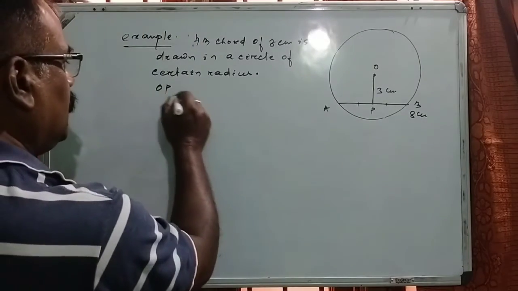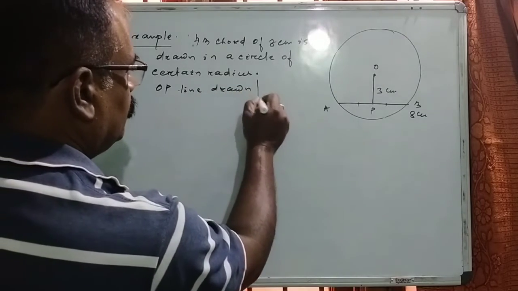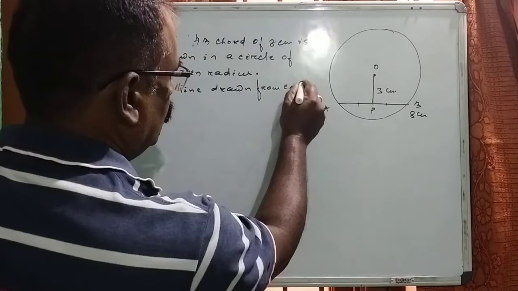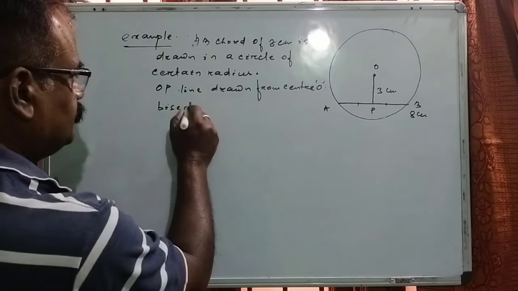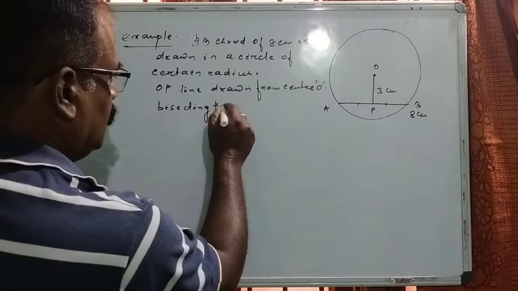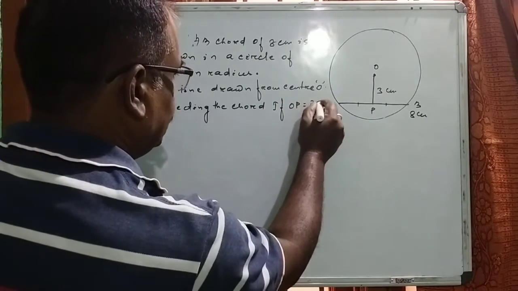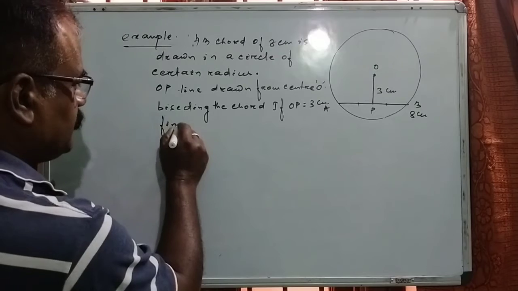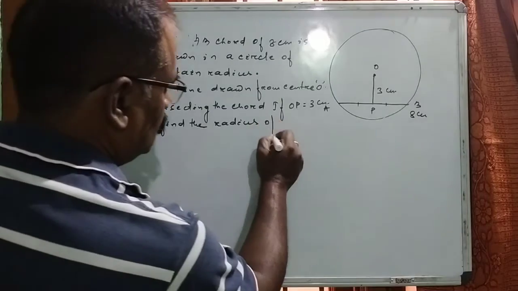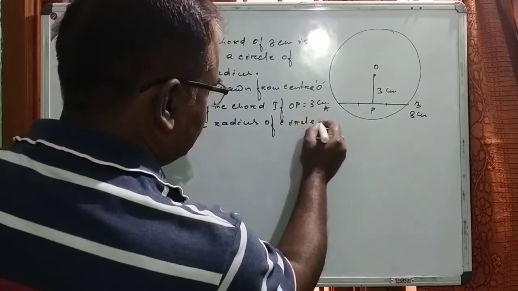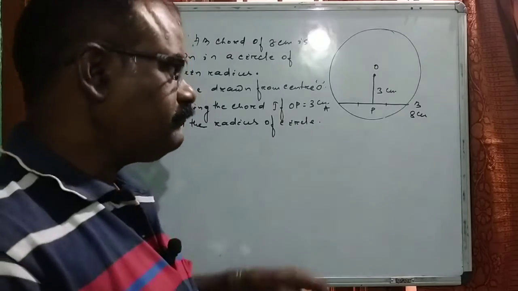OP is a line drawn from the center O, bisecting the chord. If OP is equal to 3 centimeter, find the radius of the circle. So here is a simple example of this theorem that we have come across.